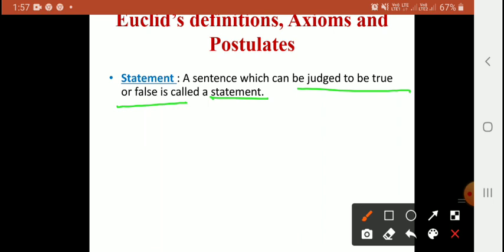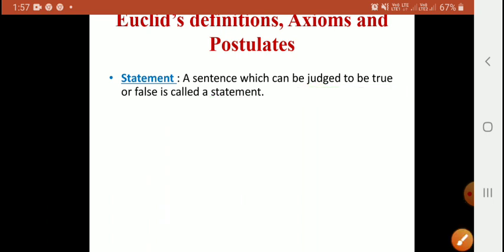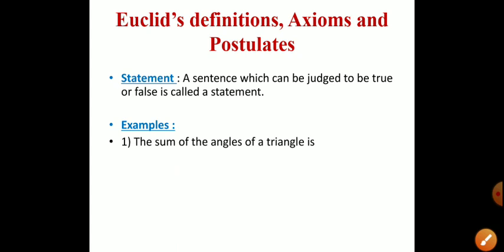A group of words is called a sentence. But a sentence which can be judged to be true or false is called a statement. That means whenever we can say that this sentence is true or this sentence is false, then that sentence is called a statement. Okay, look here.